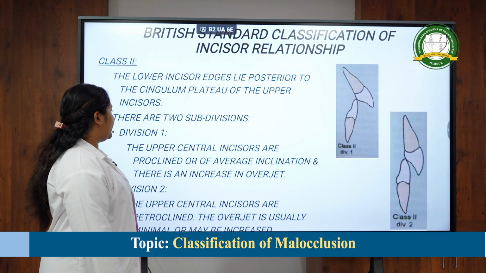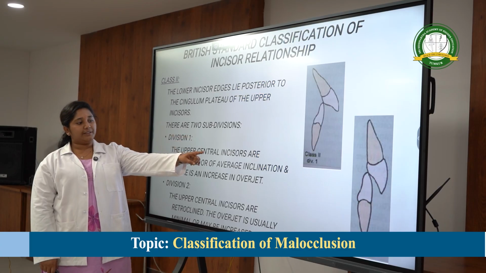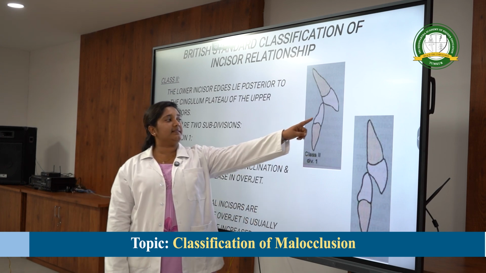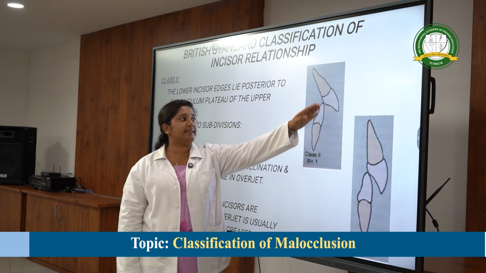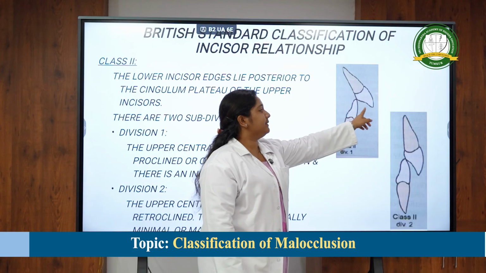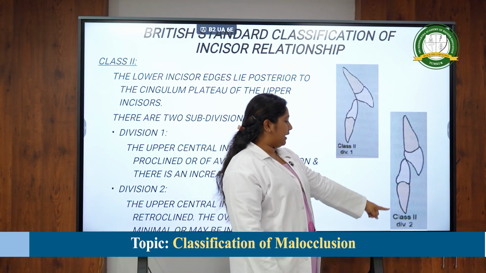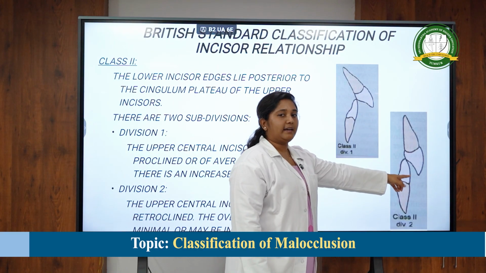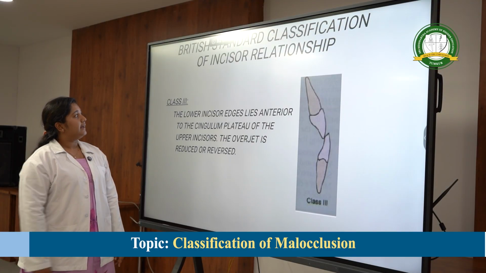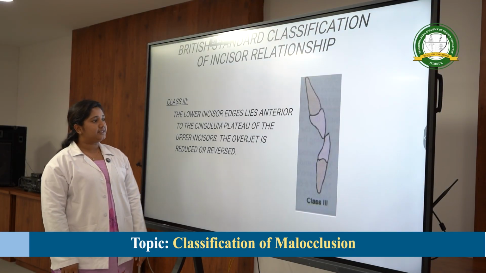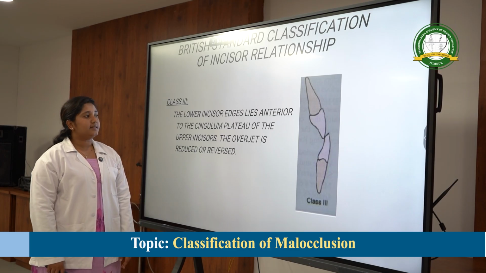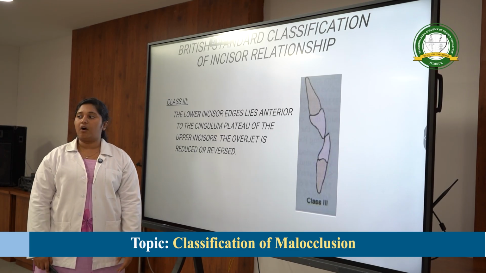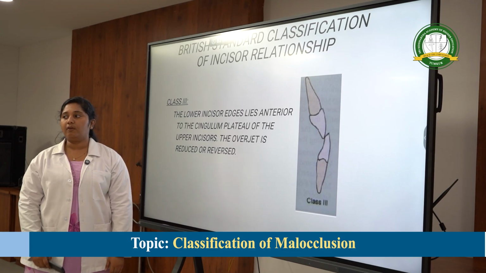There are two types in this: class 2 division 1 and class 2 division 2. In class 2 division 1, as we can see, there is an increase in overjet, that is because of the proclined teeth, whereas in class 2 division 2 it is retroclined teeth, as we see here. In class 3, the lower incisor edges lie anterior to the cingulum plateau of the upper incisors. The overjet is reduced or it is in reverse, that is negative overjet is present.